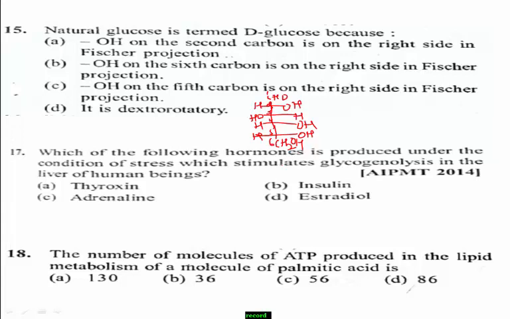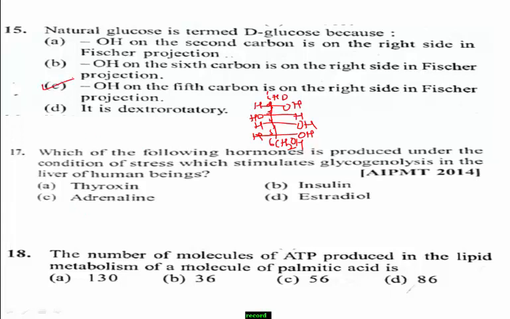Yes, when we observe the structure here, the OH group on the fifth carbon is on the right side in the Fischer projection. Therefore, natural glucose is termed D-glucose. This is the main reason. Therefore, the right answer for this question is option C.